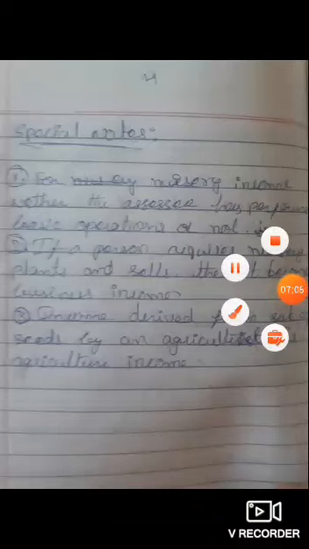If the basic operations are performed by the nursery person, then it is called agricultural income. But if a person buys nursery plants and then sells them to other persons, it is called non-agricultural income. That non-agricultural income is taxable and is included in the total income.